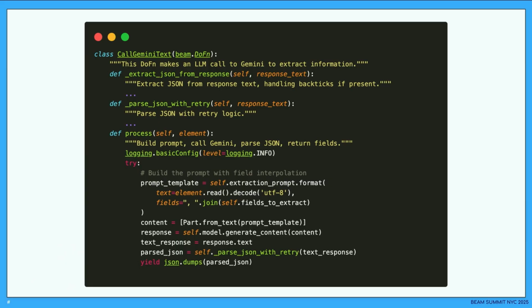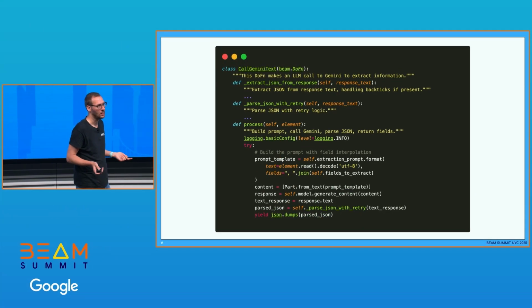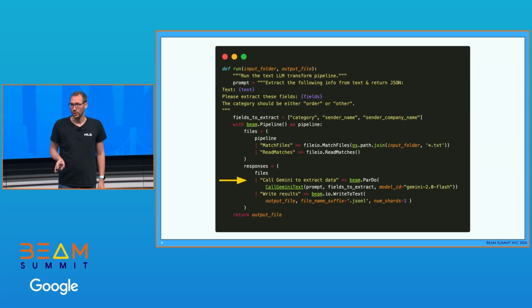Now, how does the code that is generated look like? Well, here we have a generated transform to call Gemini. And it has some helper functions, but otherwise it's just a process, and there we make the LLM call. It's probably not the best way to do it, but it is a way that is viable in this use case to do it.